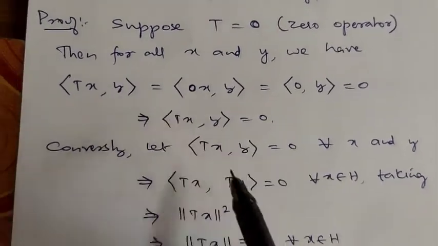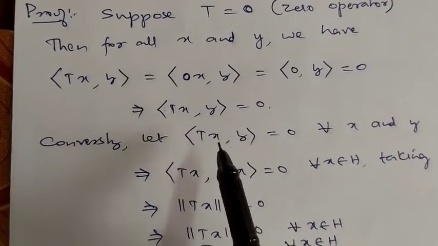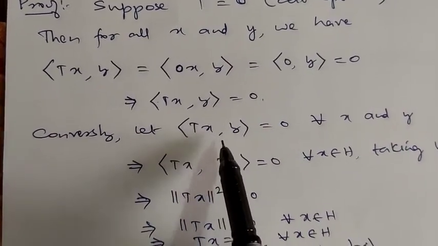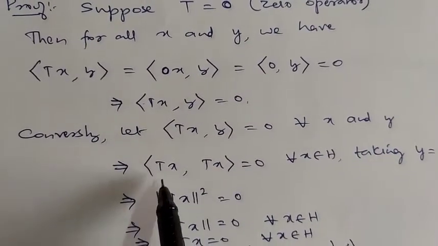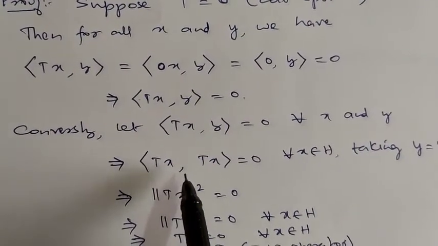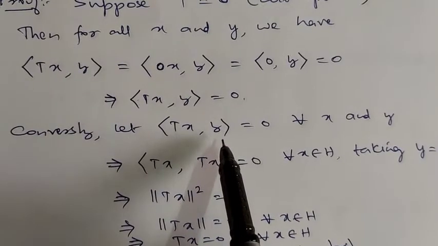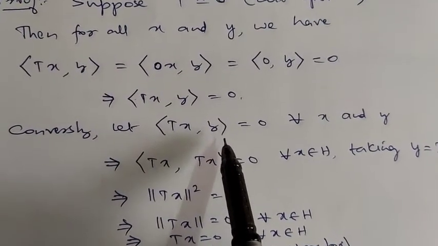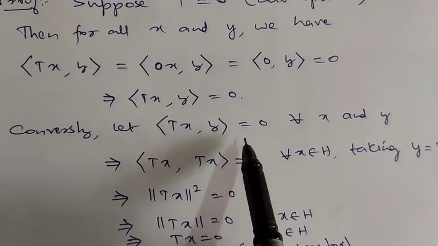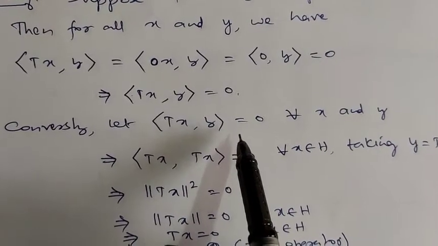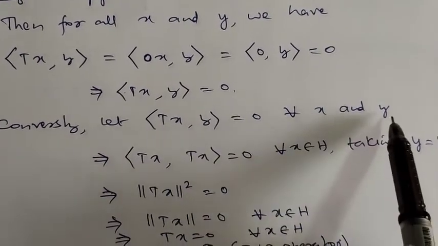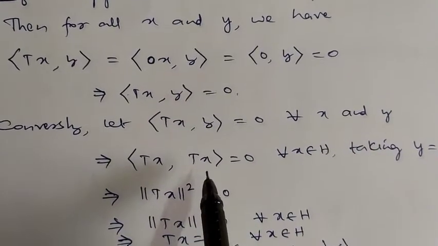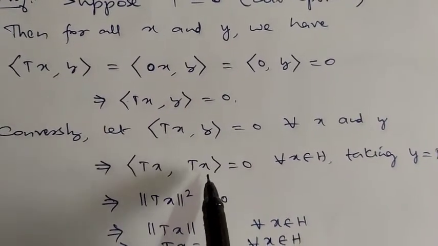Okay. So conversely, let us assume that the inner product of Tx comma y is 0 for every x and y. Now, y is an element of H and T is a mapping from where to where? H to H. Means Tx also belongs to H itself. So since this relation holds for every x and y, this relation holds for y equal to Tx also.